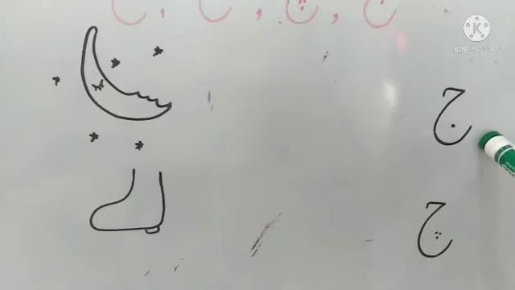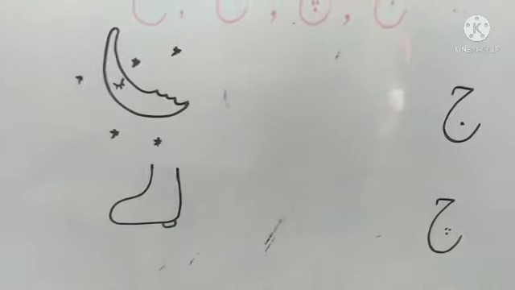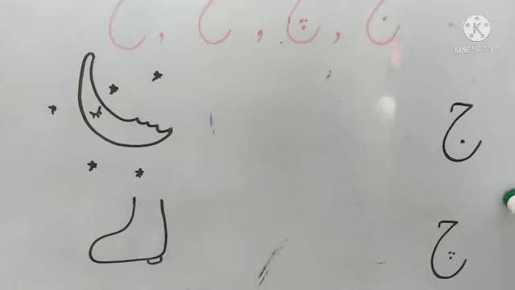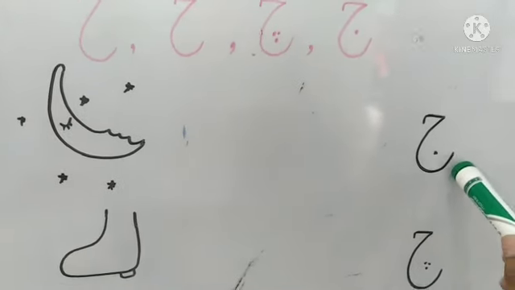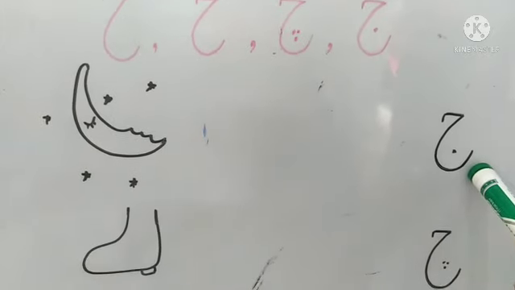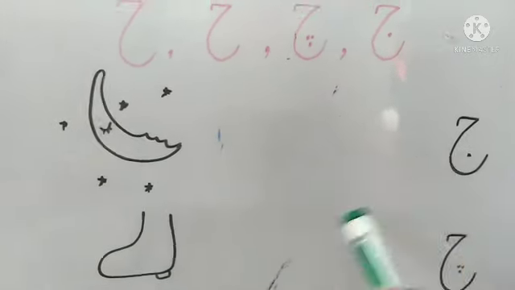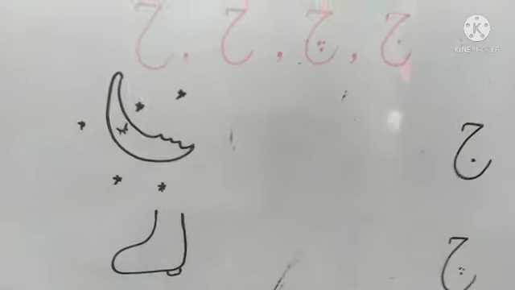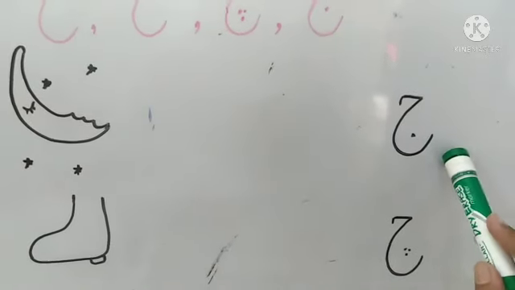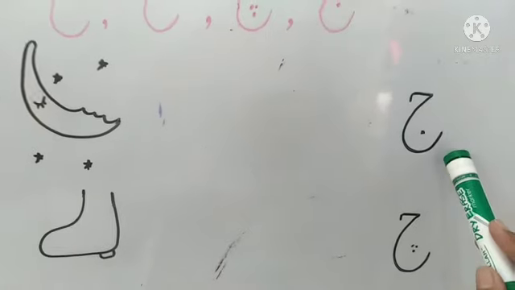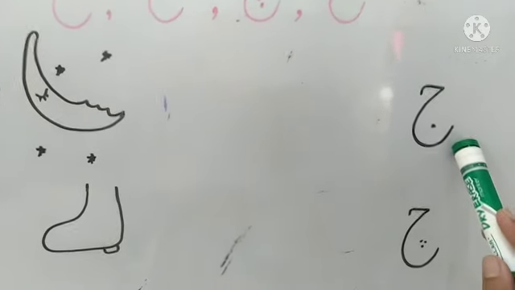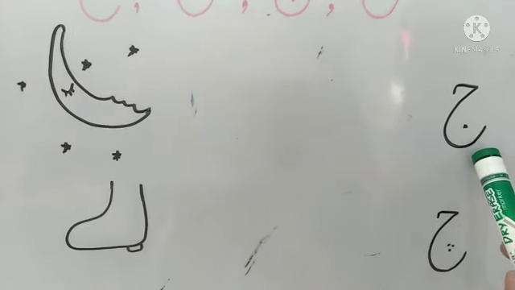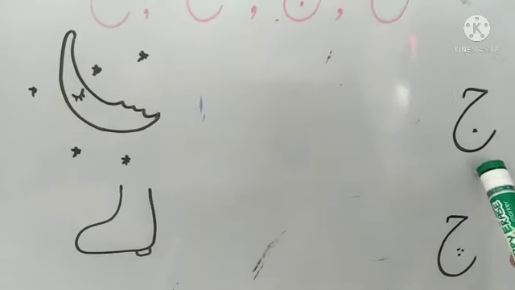So class, here you can see that here is the column of letters and here are some objects, some pictures. Class, you will have to identify which letter is this, and after that you will join this letter to its relevant picture. We will identify the initial sounds, like this is the letter Jim. Which letter is this, class? Jim. We know that Jim is having one dot in its belly. And the sound of letter Jim is J, J, J.